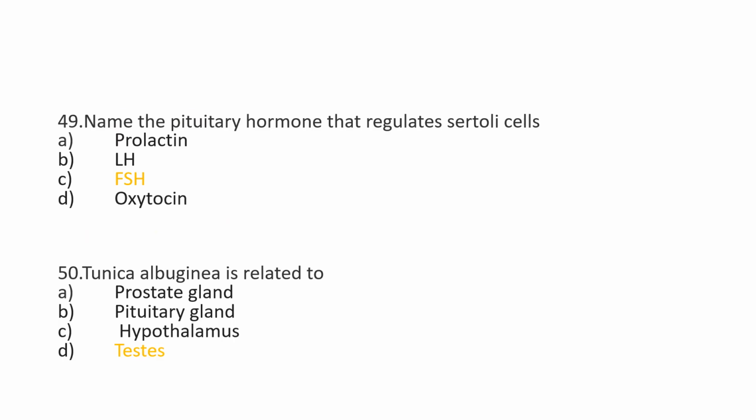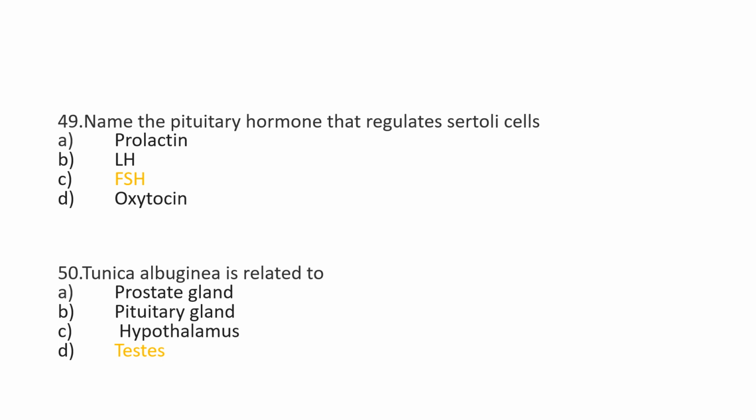49. Name the pituitary hormone that regulates Sertoli cells? Option A, prolactin. Option B, LH. Option C, FSH. Option D, oxytocin. And the correct option is option C, FSH.